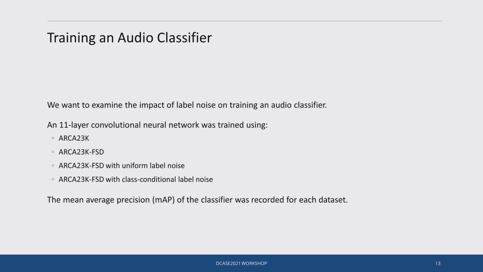Moving on, we now carry out some experiments to examine the impact of label noise. To do this, we train an 11-layer convolutional neural network. The model is trained on ARCA23K, ARCA23K FSD, and ARCA23K FSD with various types of synthetic label noise, namely uniform label noise and class conditional label noise. We use the mean average precision to measure the performance of the classifier.